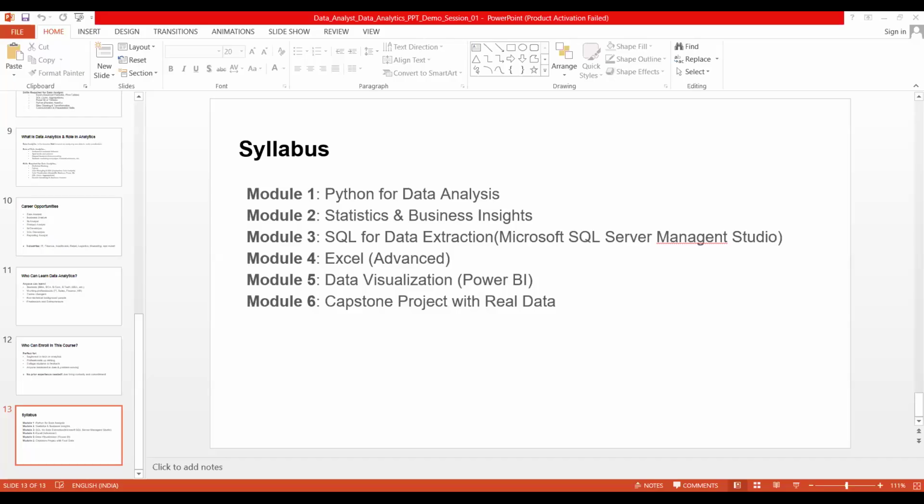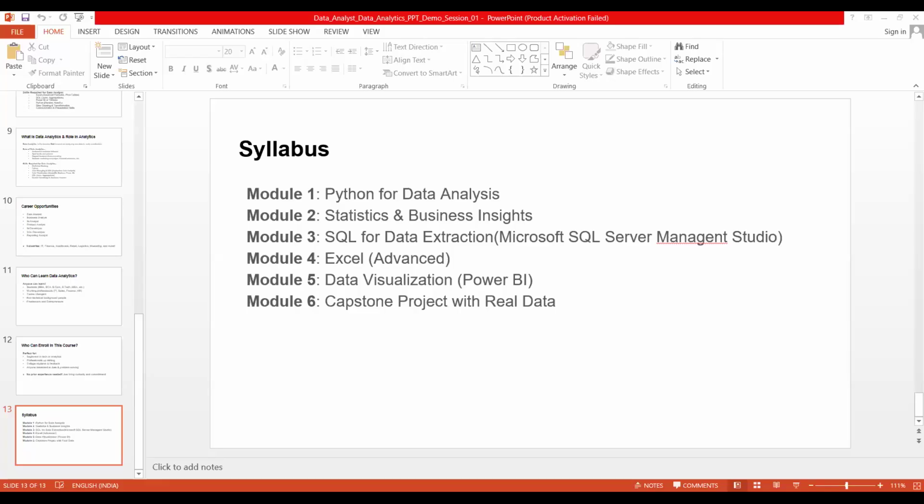Then we are utilizing mainly MySQL and Microsoft SQL Server. Similarly, once we are good with one of the tools, we can learn PostgreSQL, Oracle, SQLite, all this. Then we are going to learn SQL commands like data definition language: create, alter, truncate, drop. In data manipulation: insert, update, delete queries. Then in the data query language, the select statement will be there.